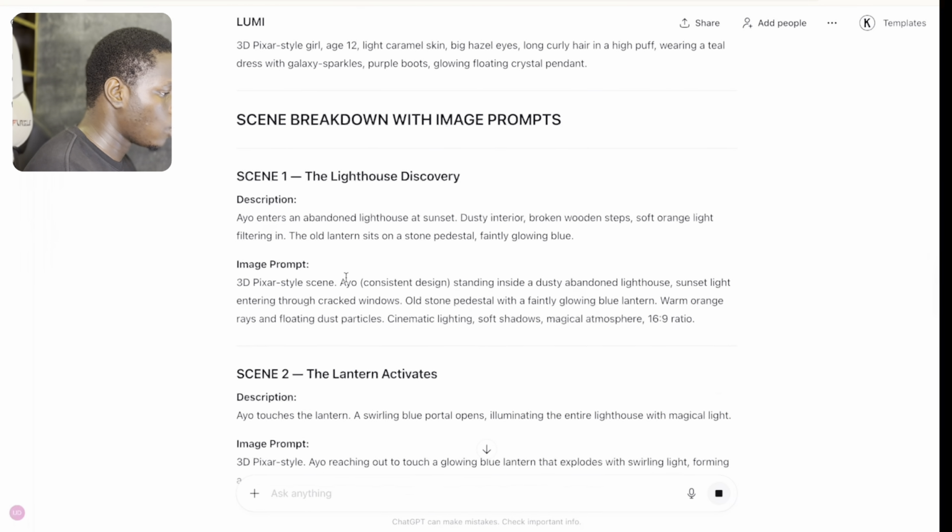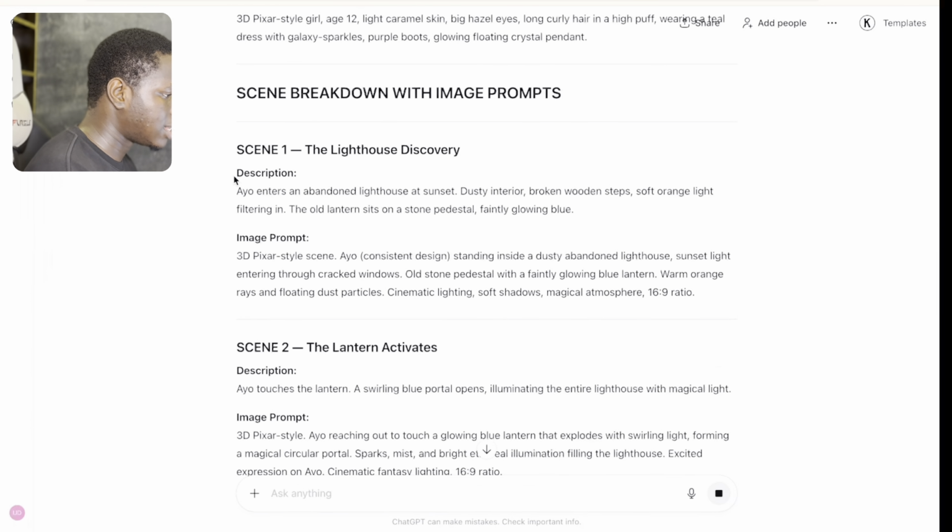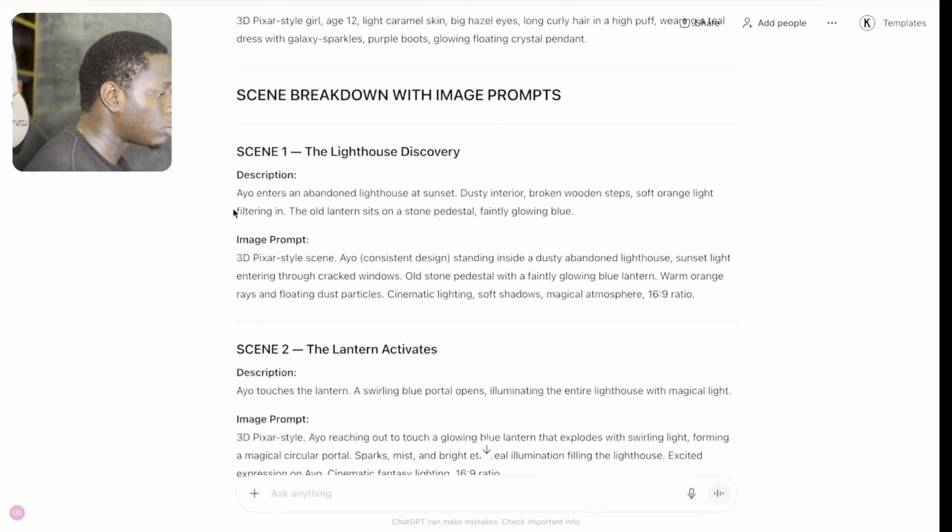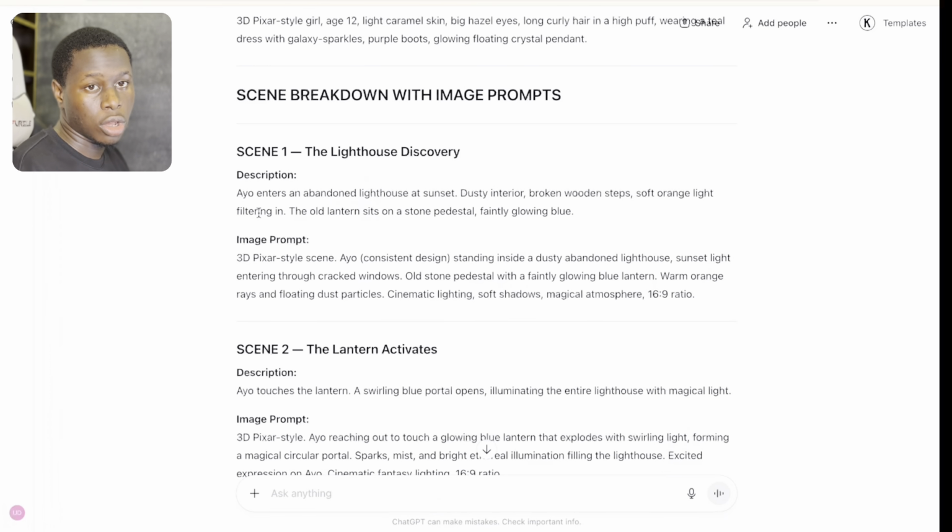So this is scene 1 right here. You can see that this is the description and this is the image prompt. Now ChatGPT is done with breaking down our storyline into different scenes and it has given us image prompts for each scene. So let's generate our image. The tool we are going to be using to generate our image is called Google Nano Banana because this is the best tool to maintain character consistency.